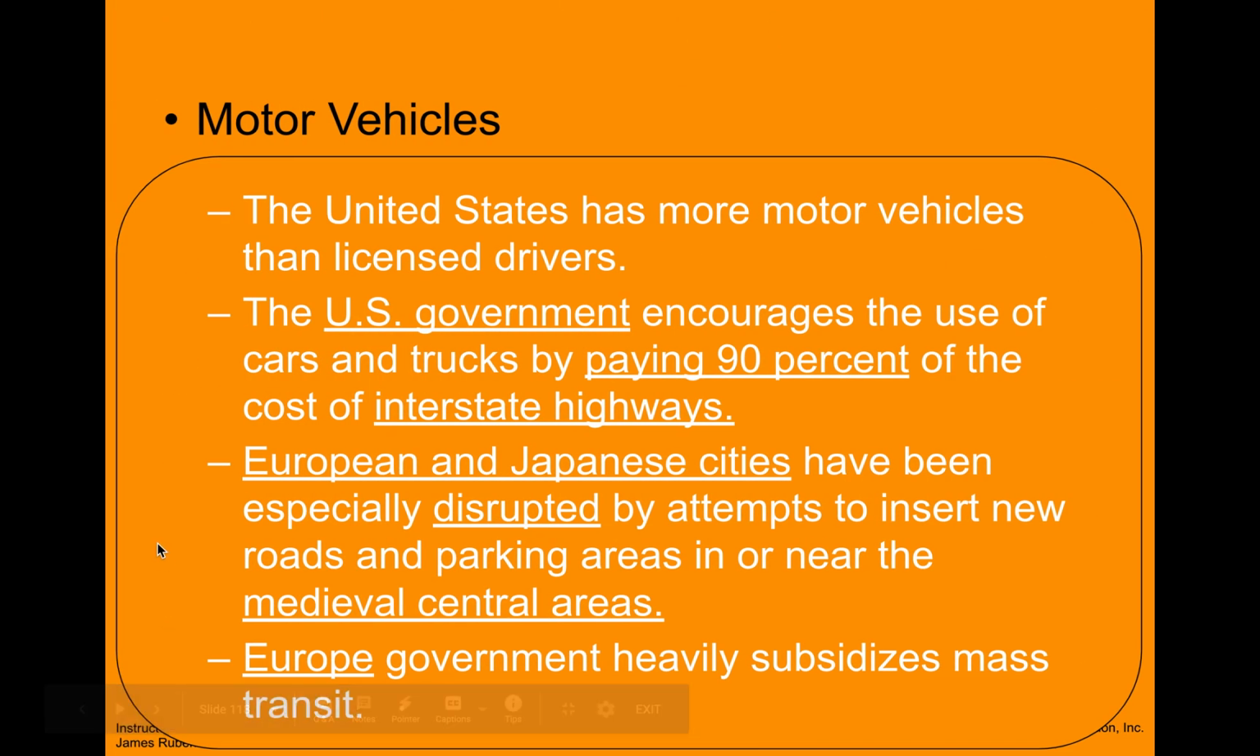All right. The United States has more licensed vehicles than drivers. The U.S. government pays 90% of interstate highways. European and Japanese cities have not really ruined a lot of their cities, as we had mentioned, because of the importance of the central areas. Europe has subsidized mass transportation heavily compared to the United States, so that's why you see mass transportation as a key part of the infrastructure and society of European culture, and not so much the vehicle being of importance, and then the opposite in the U.S.